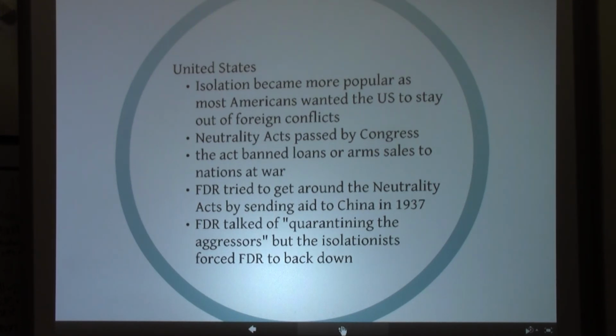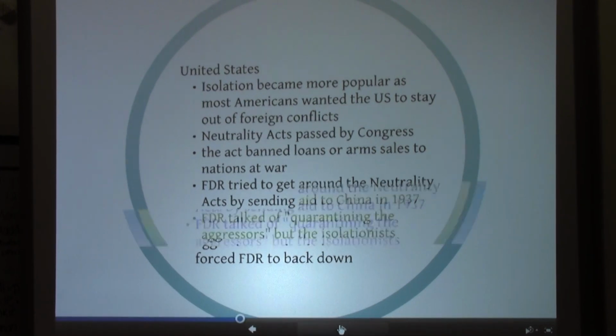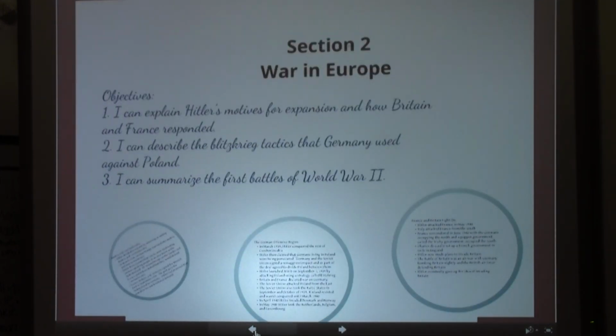Now, FDR tried to get around the Neutrality Acts by sending aid to China in 1937, and his rationale was that China had not declared war. FDR talked of quarantining the aggressors, but the isolationists forced Franklin Delano Roosevelt to back down. And that is the conclusion of our preview for Section 1.